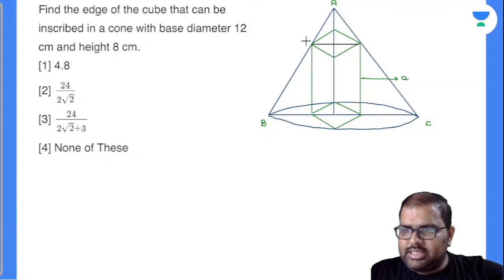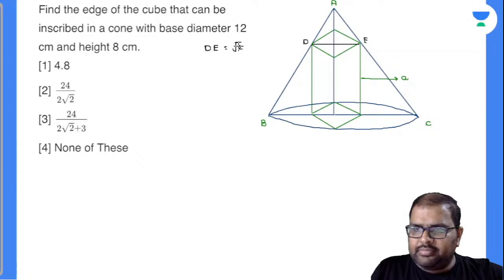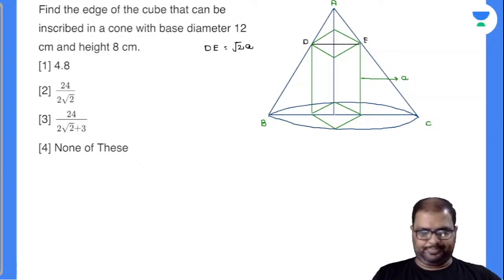I'll take this as DE. Now what will be the DE length? I took the edge length as A. Now the DE length will be root 2 A. Am I right or wrong? Perfectly done. Root 2 A. Yes, perfectly.